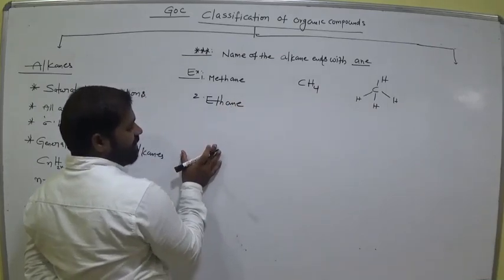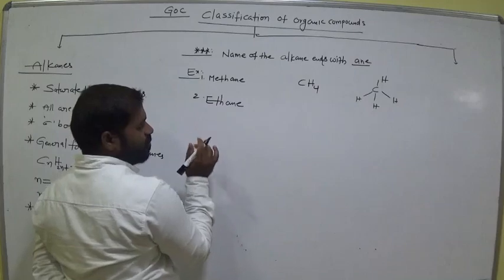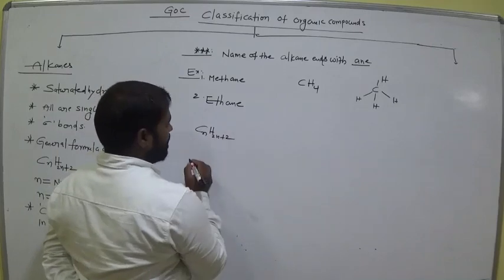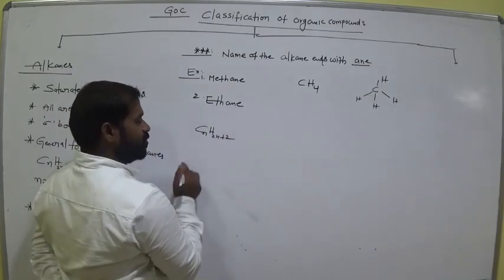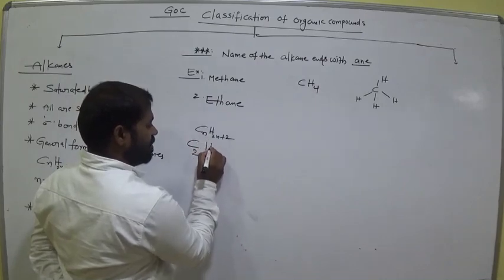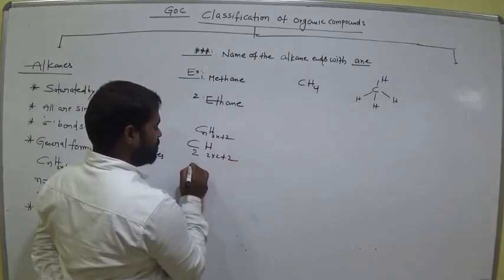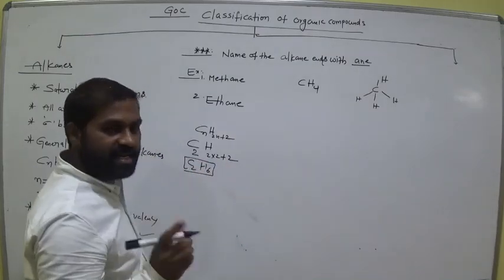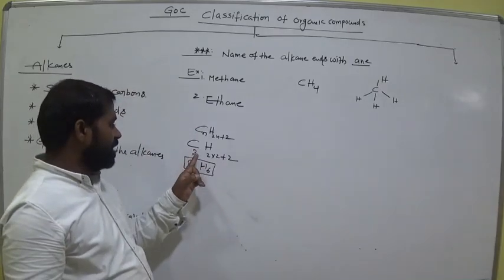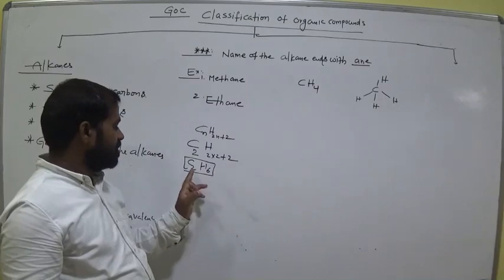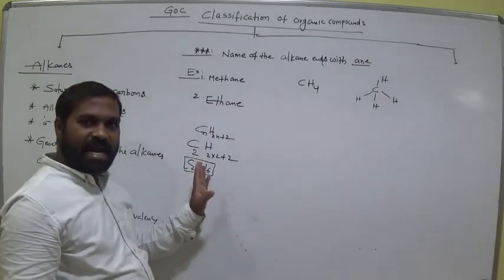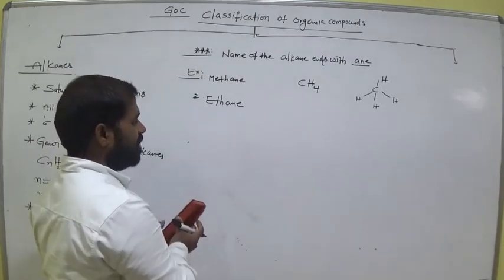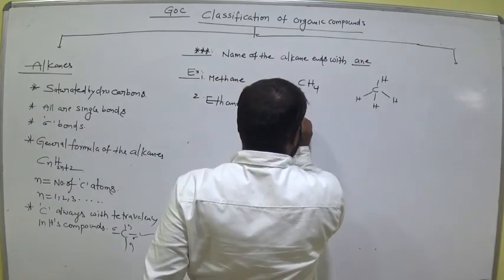Ethane. Eth means how many carbons? Eth means 2 carbons. n equals 2. CnH2n plus 2. Eth means 2 carbons, root word. Keep 2 into 2 plus 2. C2, 2 twos are 4, plus 2 is 6. C2H6. Am I right? Is it clear? So simply, 2 multiplied by 2 is 4, add 2, so 6. Okay, clear? Now C2H6.